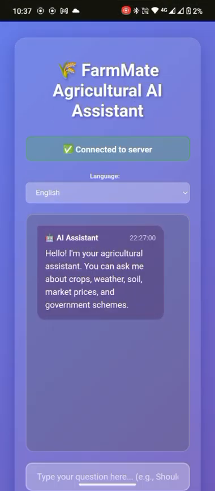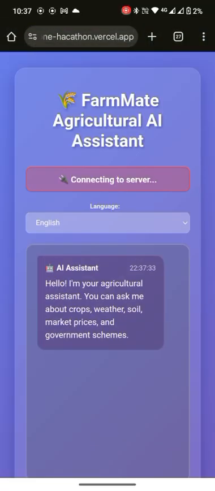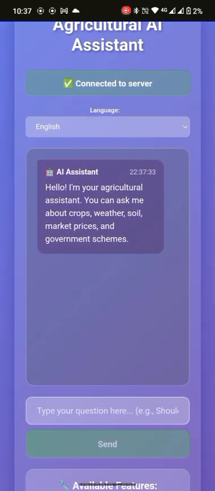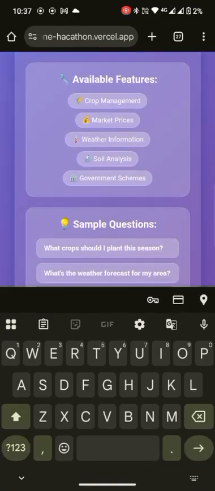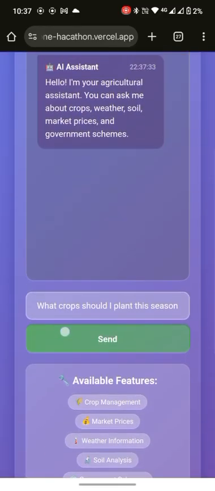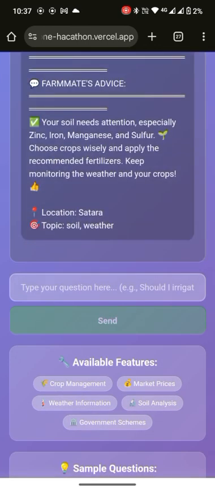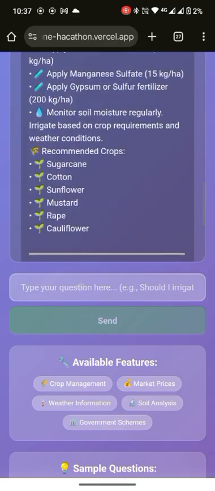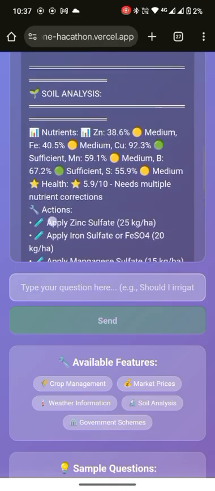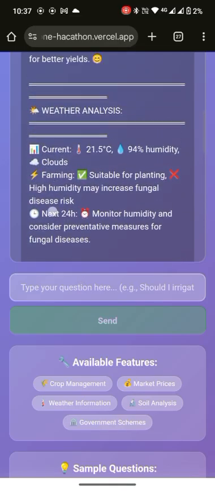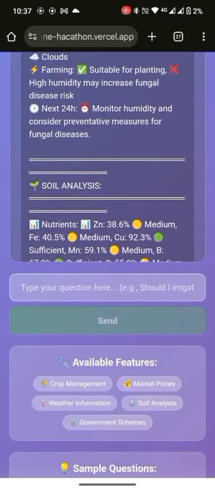And our web application works the same way. If the server is not running, you have to send a first query to launch the server and wait for it. When it's working, it gives you a proper result for the query.